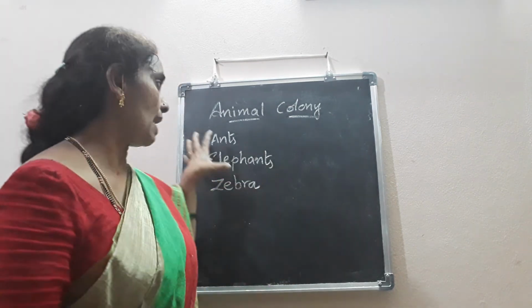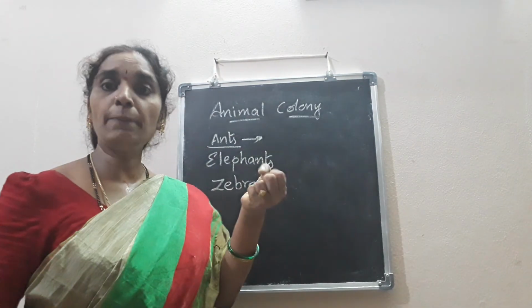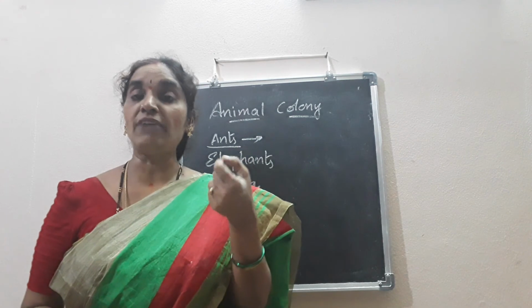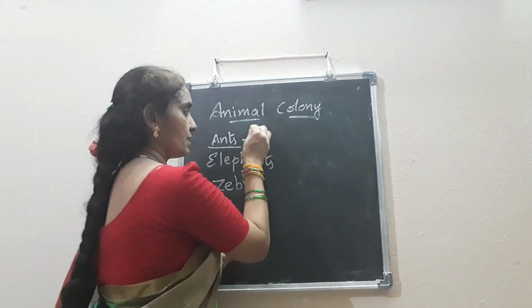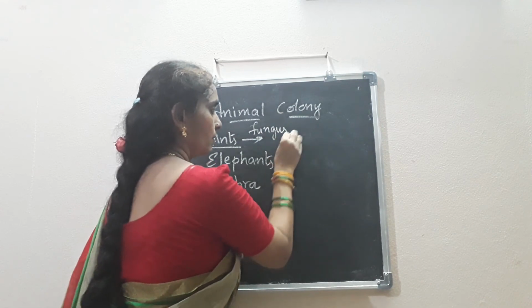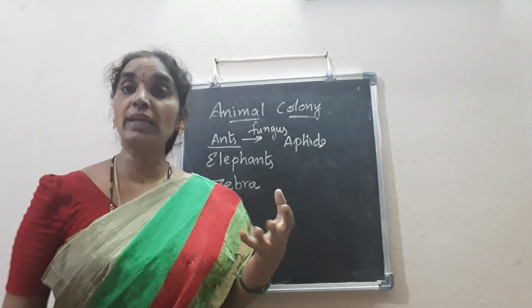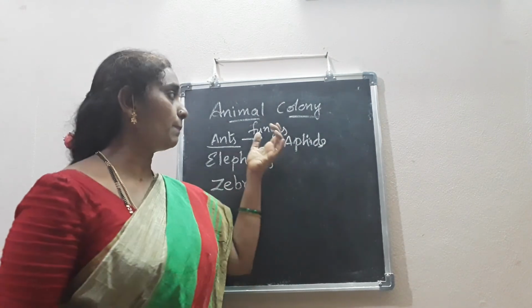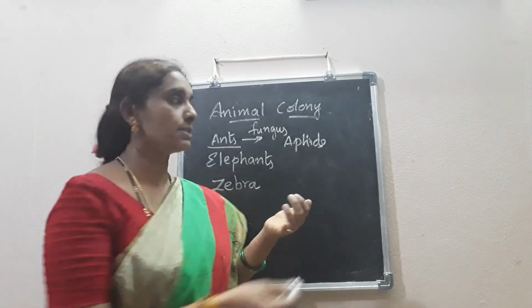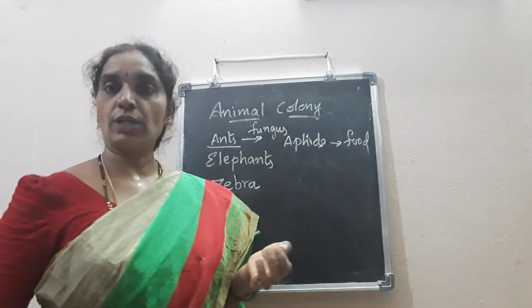The ants also keep aphids, which they keep for food. Like we keep cows for milk, they keep a type of insect called aphids for food. Is it clear, children? Did you understand?